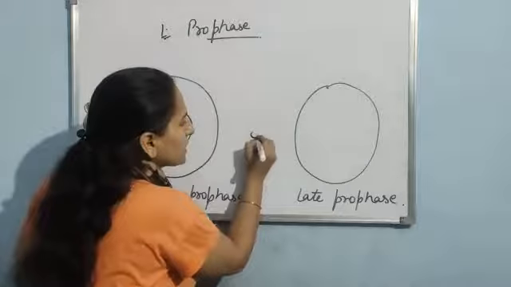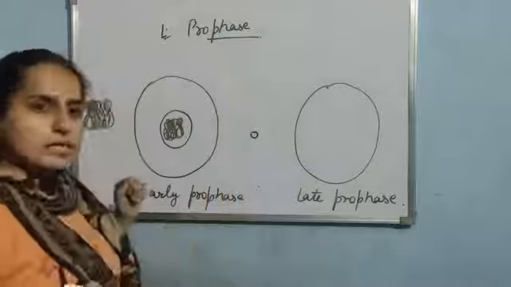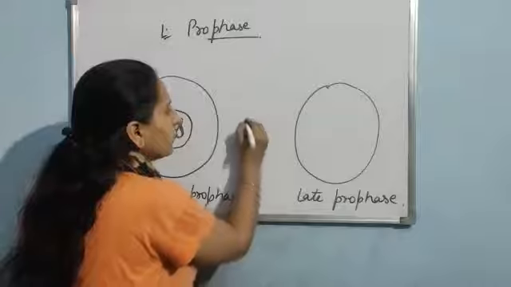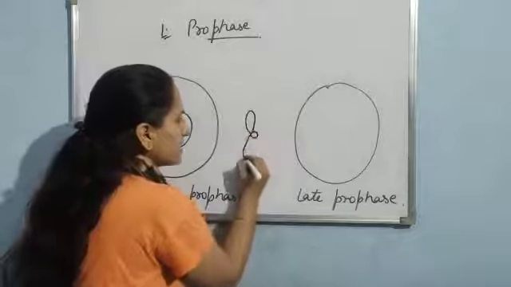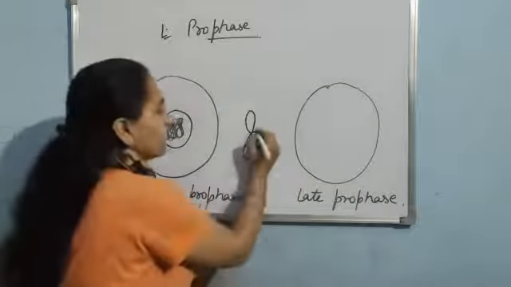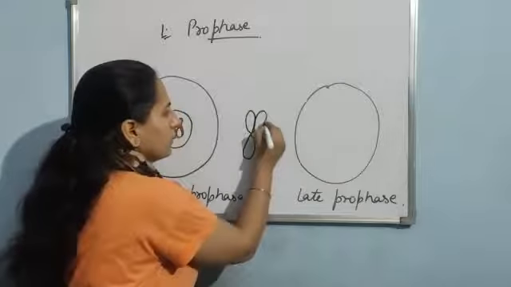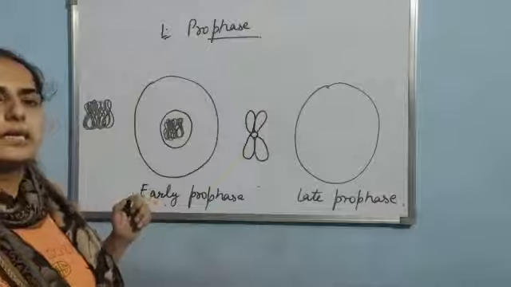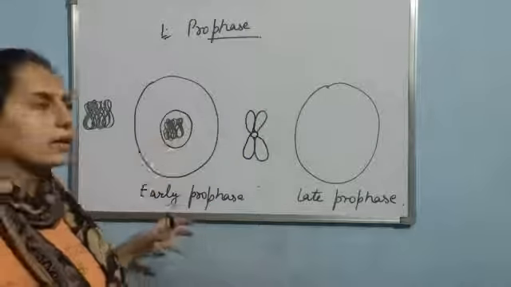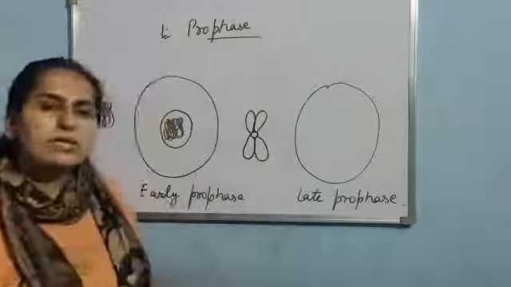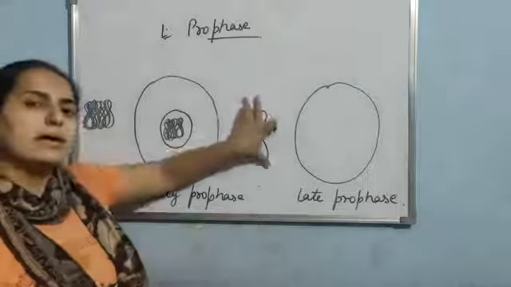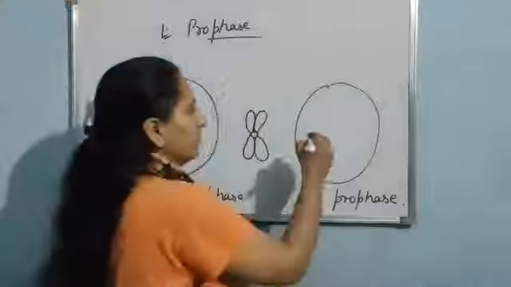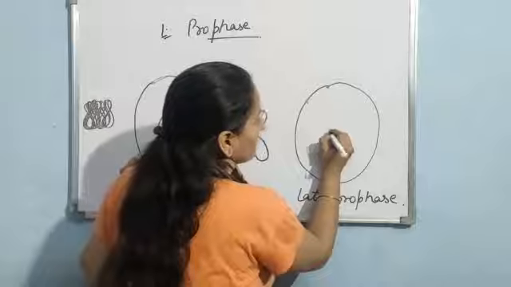Chromosome, as you know, it is having the centromere at the center, and then there are two sister chromatids, first and then second. Am I clear? So first peculiar feature of the prophase is condensation of the chromatin material. So here in the late prophase you can see chromosome type structure. Clear? Like this I am drawing here.